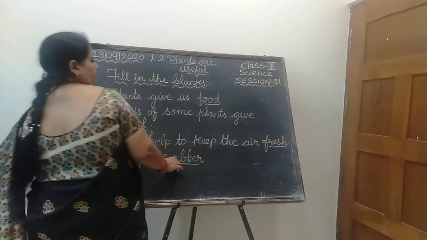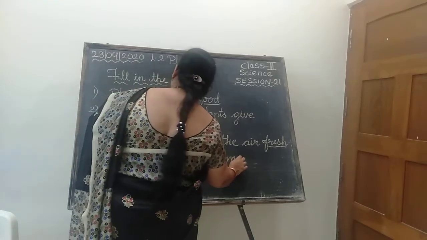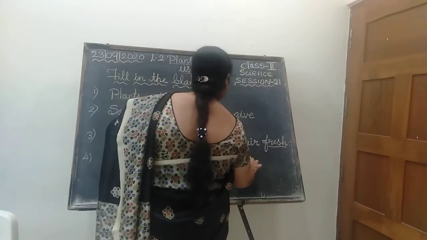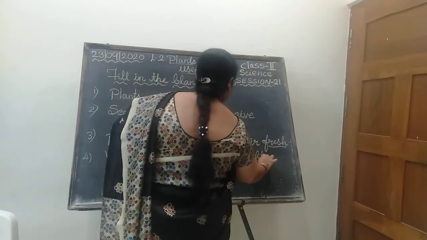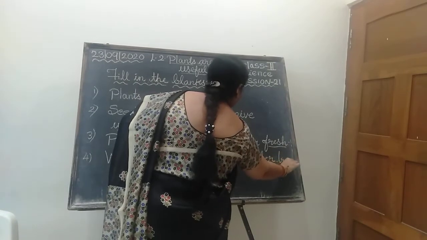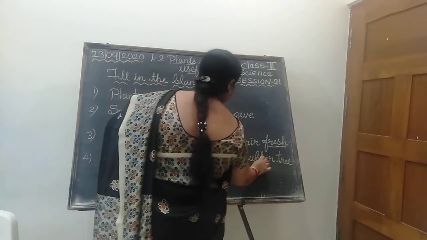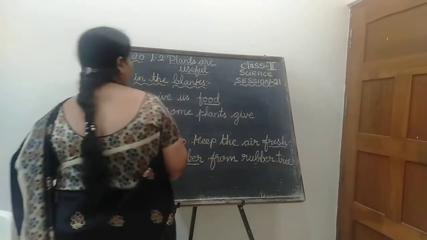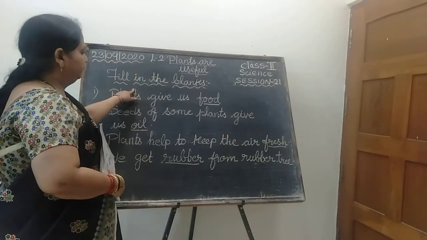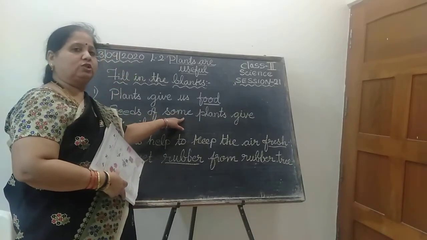We get rubber from what? Yes, rubber tree. Look at the strokes, all of you. Look at the way I am writing the letter T, an upper stroke letter. The upper stroke letter should touch the first line. If it is a down stroke, go to the fourth line. If it is a midline letter, touch the midline.